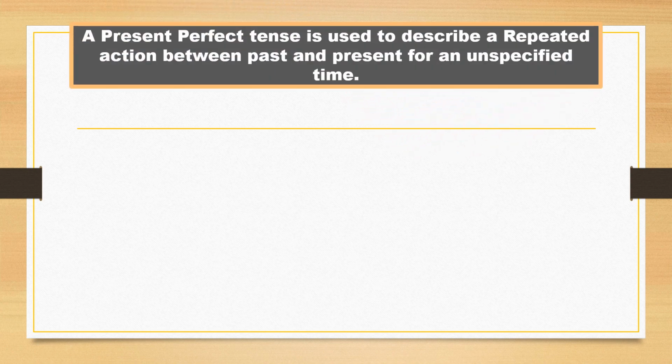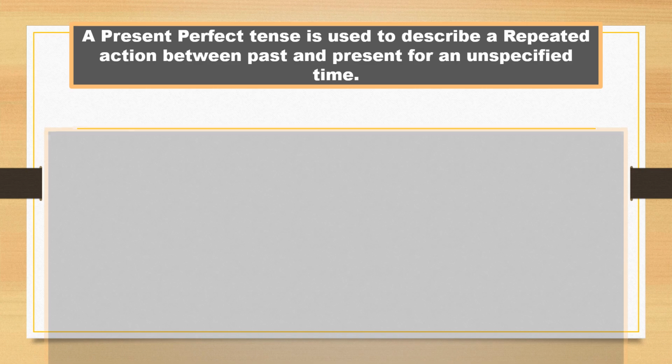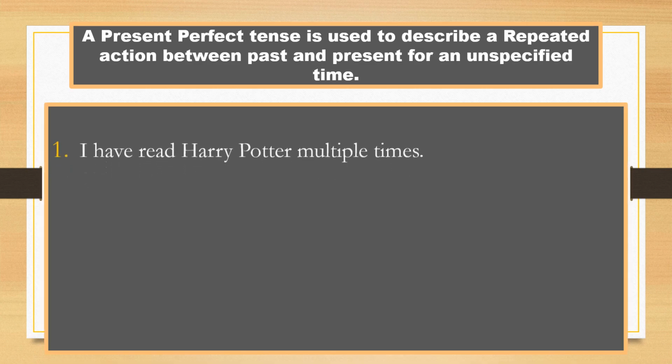The present perfect tense is used to describe a repeated action between past and present for an unspecified time. See the example. I have read Harry Potter multiple times. So the reading of Harry Potter has happened between past and present. It has been repeated multiple times between past and present. The time is not mentioned. Whether I have read Harry Potter in January or February, today or yesterday, morning or afternoon, it is not specified.